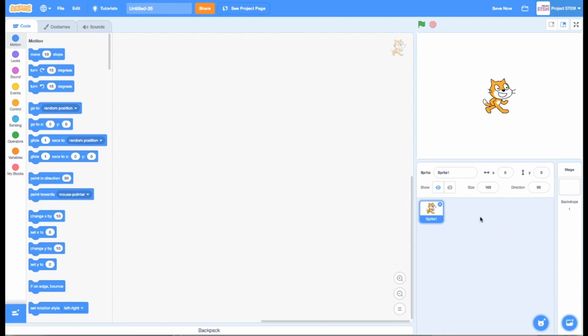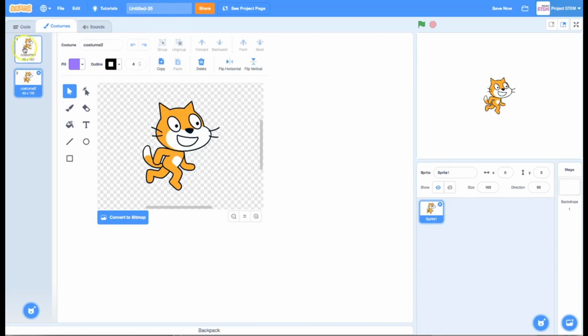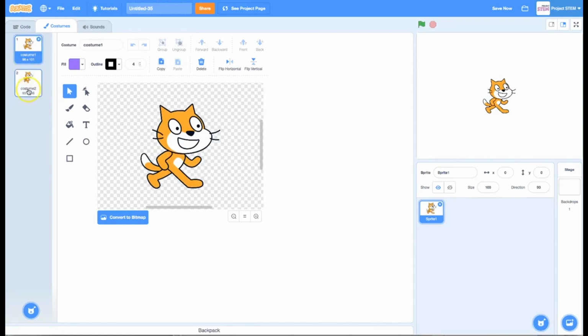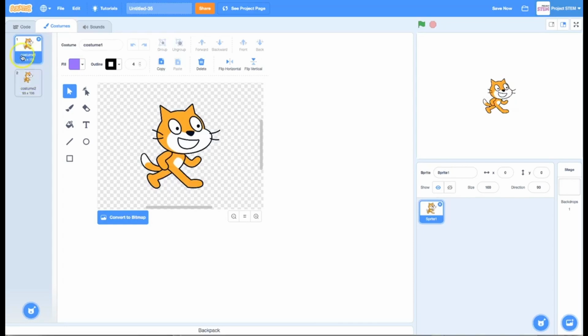All right. When you add a new sprite, the sprite comes in with certain things already added to it. For example, our cat has already come in with 2 costumes. And I see that because I have clicked on this tab in the upper left-hand corner. We've got code, we've got costumes, and we've got sounds. And so under costumes, I can see that there are already 2 costumes that have been added. One of them looks like the cat is kind of in motion, like running or jogging, and the other one looks like it's still. And so obviously what you could do with that is that you could set up a little animation, making it look like the cat is walking by switching between those costumes.